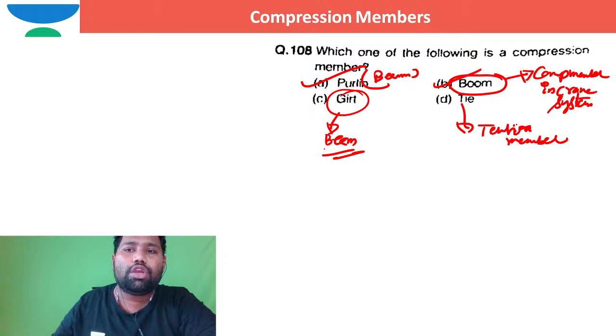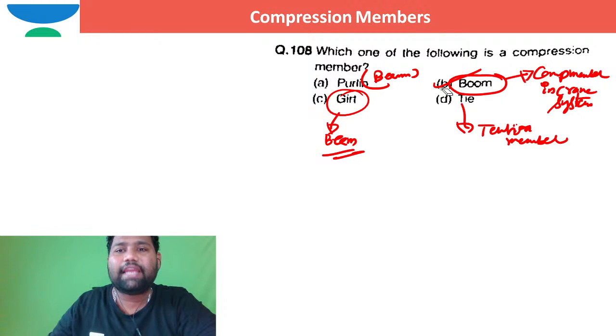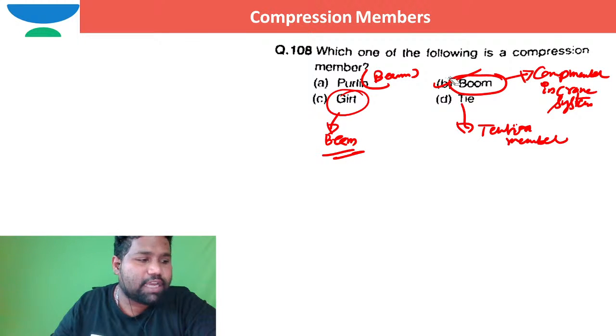So if you take out of these, I can say the correct option is B for Boom, because among the following there are two beams, one tension member and one compression member. So which of the following is a compression member, they are asking. Boom is a compression member. Directly we can say that boom is a compression member. So I can pick option B as the correct option.